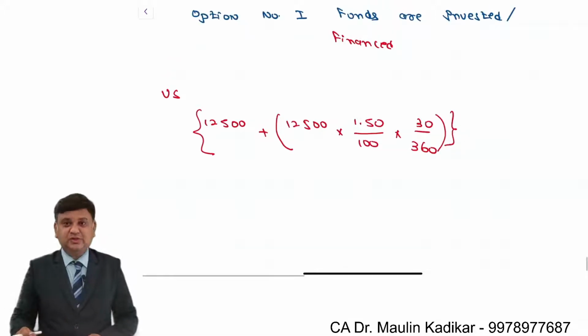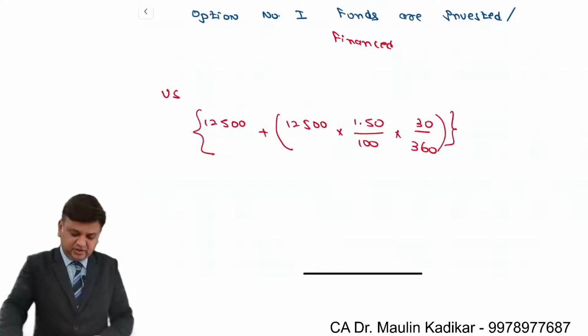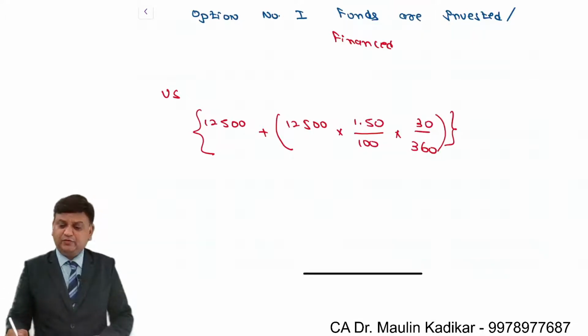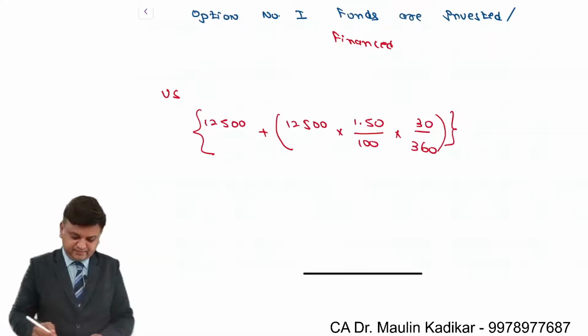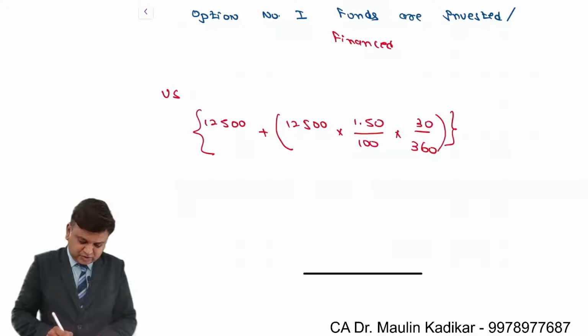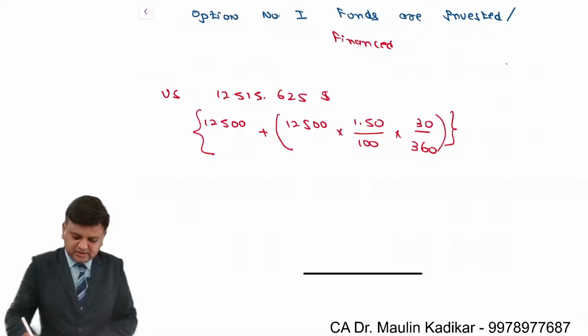So this is the maturity amount of the deposit that we have in dollar currency. 12,500 into 1.5% into 30 divided by 360 is 15.625, plus 12,500. So it is 12,515.625 in dollar currency.